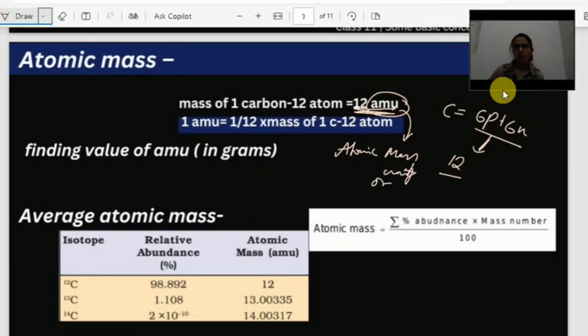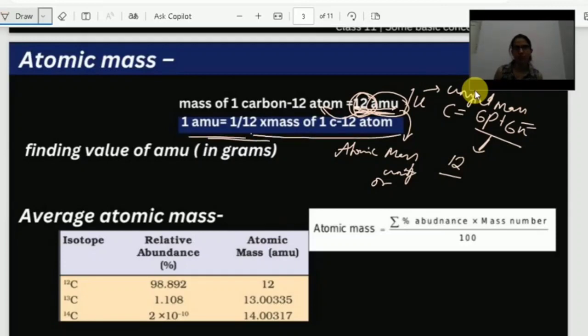Or it can also be written in place of AMU, somewhere you can see U also. U means unified mass. Okay, unified mass. So when I have a mass of one carbon-12 atom which is equal to 12 AMU, then what is 1 AMU? Simple thing. I have to take this number to the denominator. So what I am going to get? 1/12 into mass of one carbon-12 atom. Clear? Okay. So this is very important.